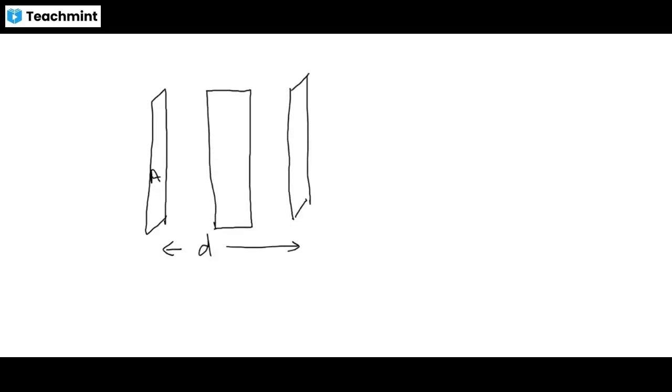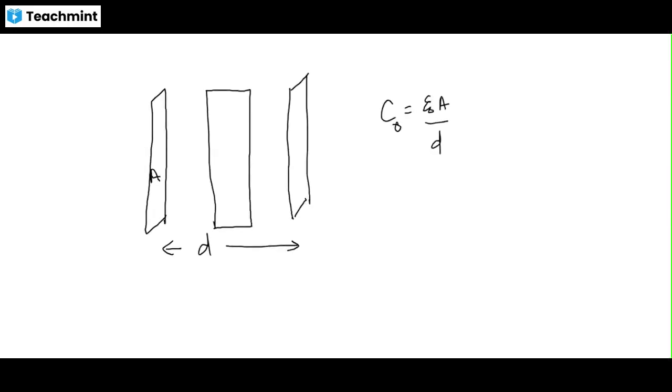So C is equal to epsilon naught A by D. It is the original one, so C naught. Here it is a dielectric of thickness T and dielectric constant K. So how the capacitance changes by the introduction of a dielectric in between is the topic of discussion.